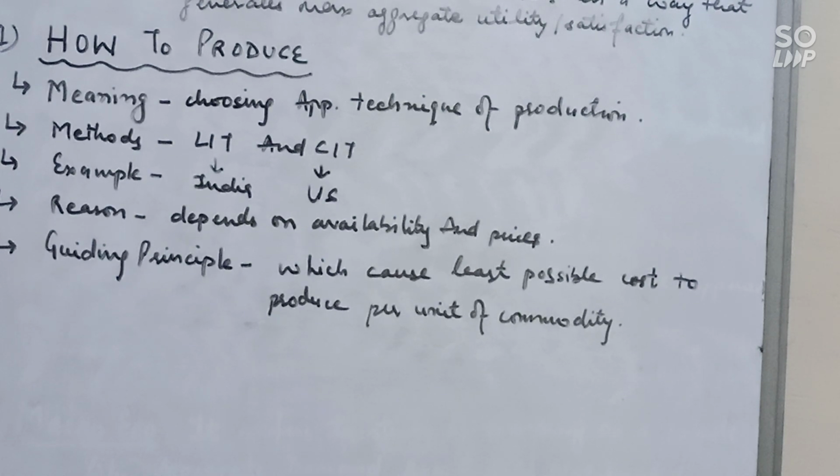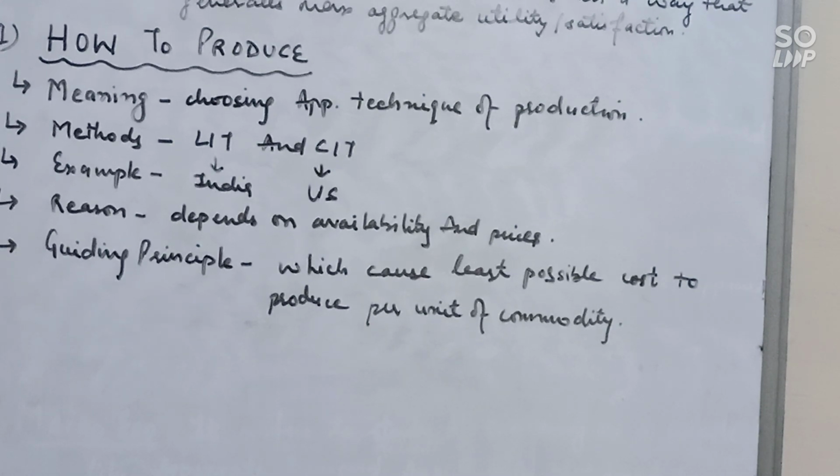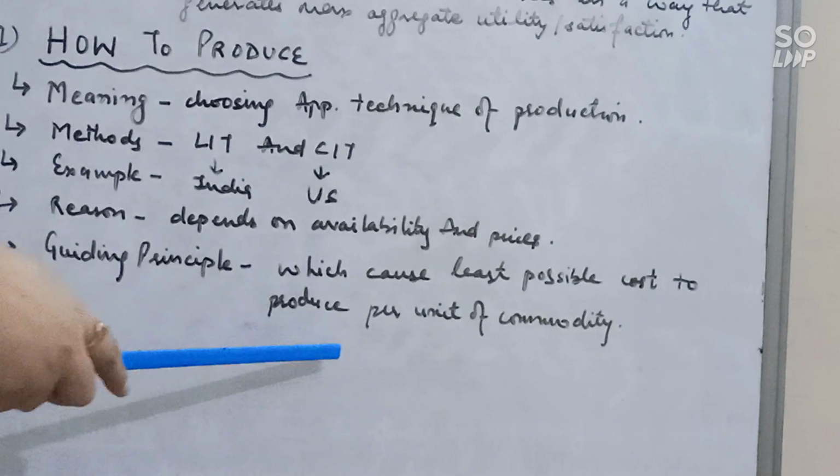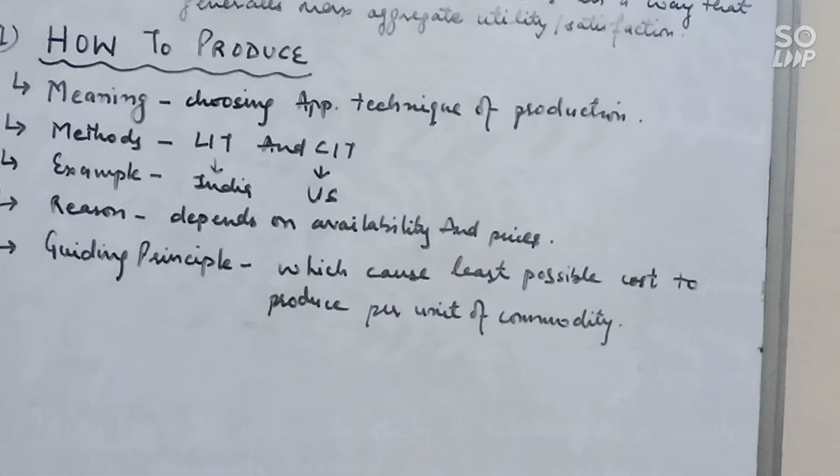And CIT, this technique is used by more developed countries like US, in which we will use less labor and more capital. Clear? Next is guiding principle. So what is the guiding principle? We will use that technique which will cause least possible cost to produce per unit of a commodity, and so that producer can earn maximum profits.